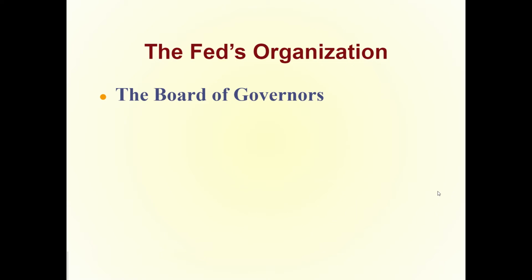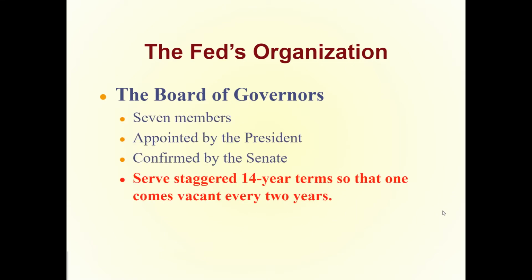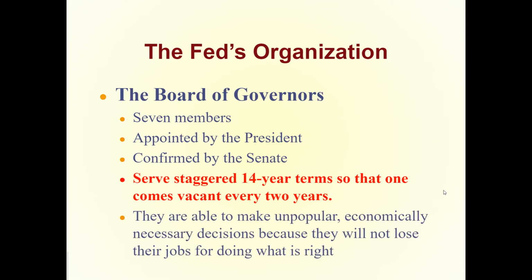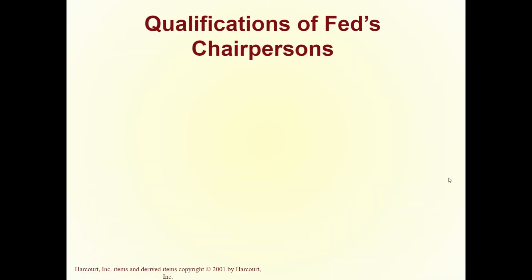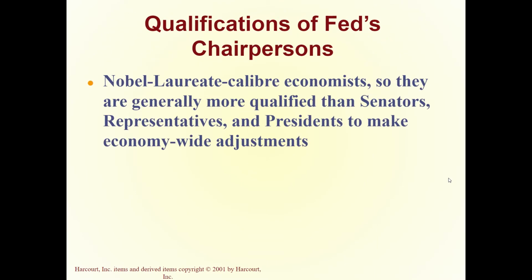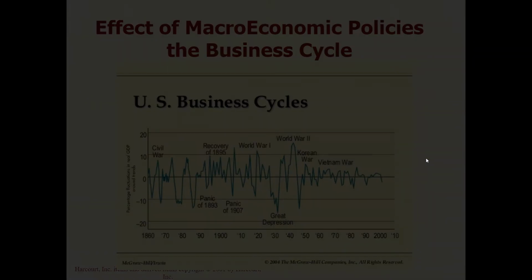The Fed is organized into a board of governors of 7 members who are appointed by the president and confirmed by the Senate. And they serve 14-year terms. And as a result, they are able to make unpopular, economically necessary decisions because they know they won't lose their job for doing what is right. Some qualifications of Fed's chairpersons: they tend to be Nobel laureate caliber economists. So they're generally more qualified than senators, representatives, and presidents to make economy-wide adjustments.